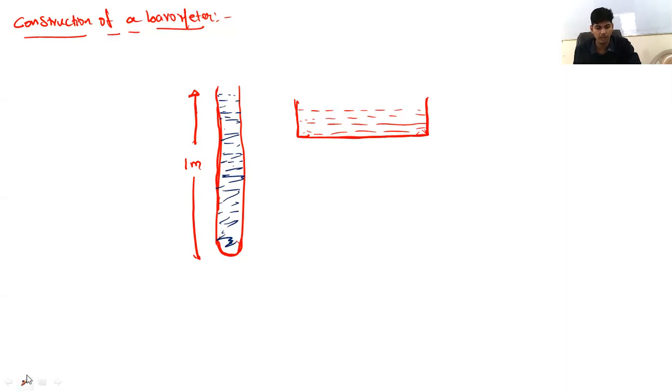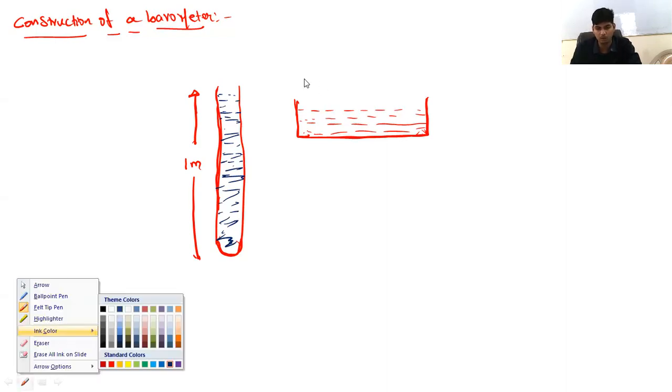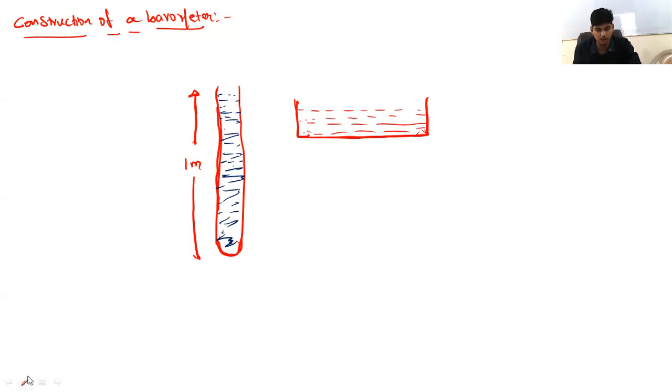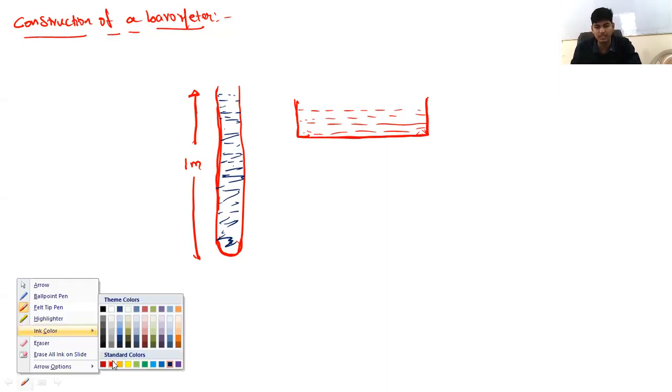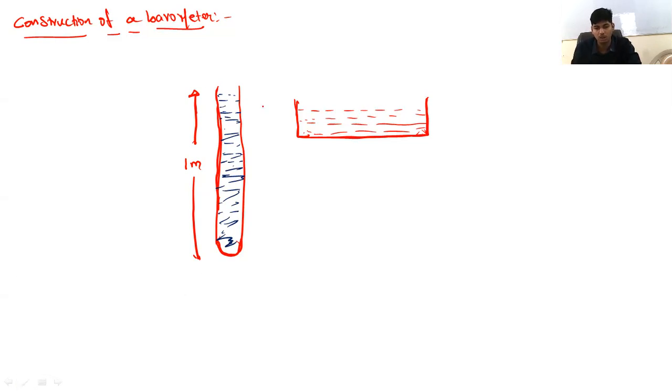So we have a vessel containing mercury here. This vessel is not completely filled with mercury. We have taken some quantity of mercury in this vessel, and we have a long tube of length about 1 meter, which is completely filled with mercury.